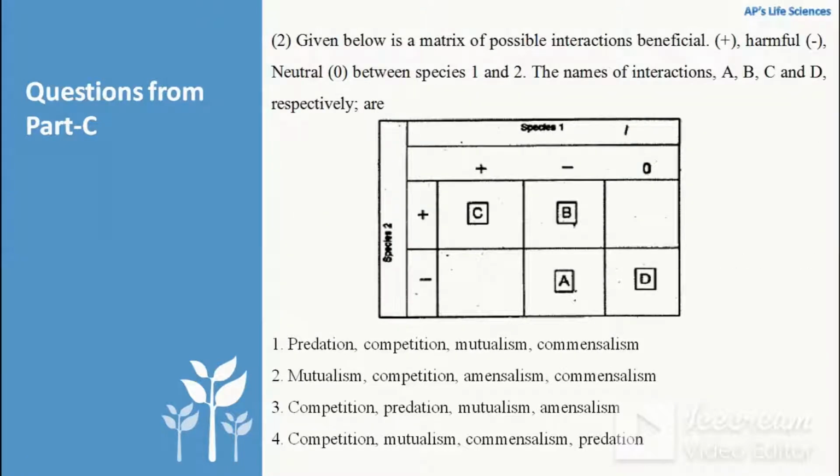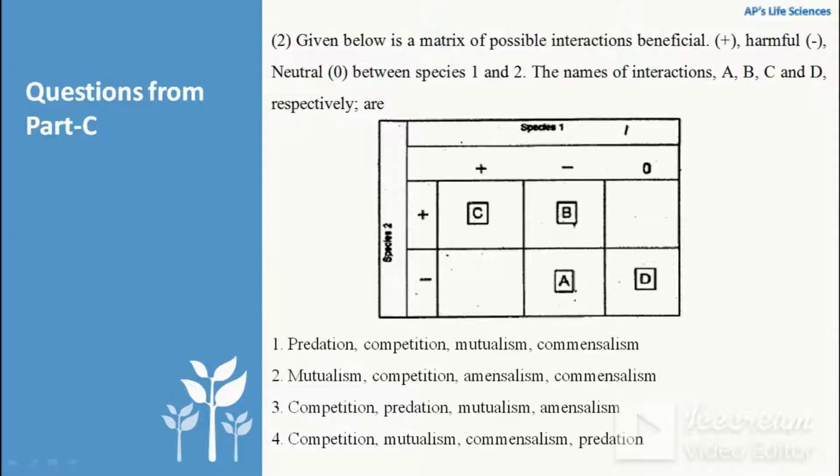So next question is, given below is a matrix of possible interaction. Beneficial shows plus sign, harmful shows minus sign, neutral shows 0 between species 1 and 2. The names of interaction A, B, C, D respectively are. So we have to choose the correct answer. So if we start with option 1, A, B, C, D. So A is predation.